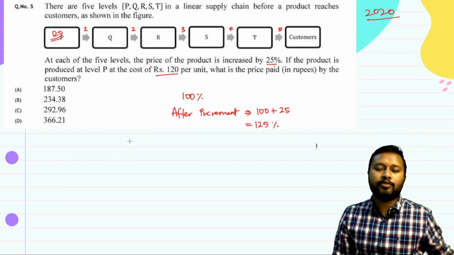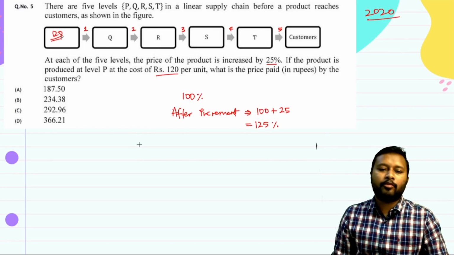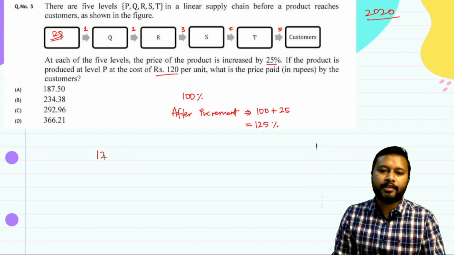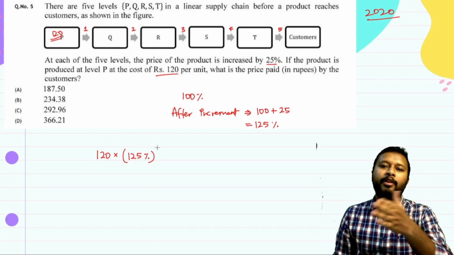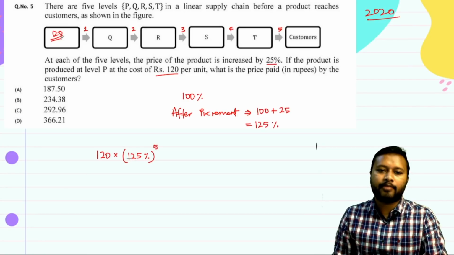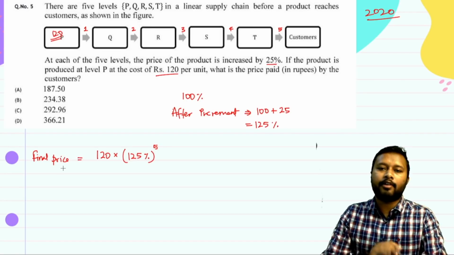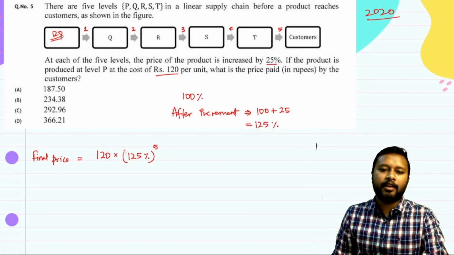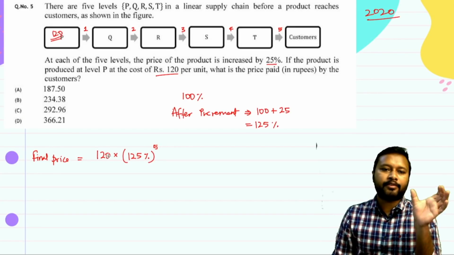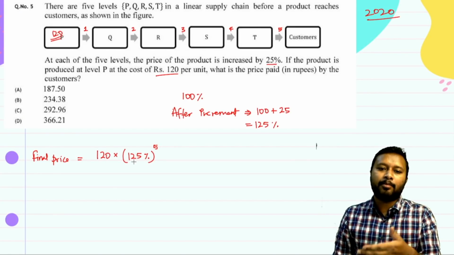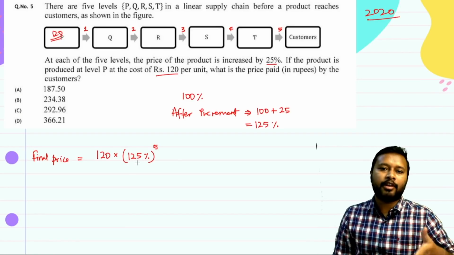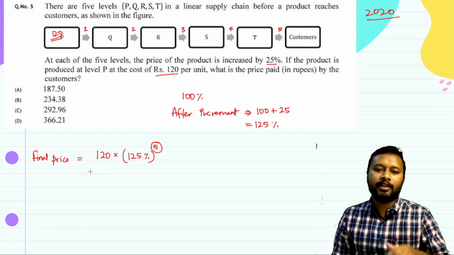Now you just have to know a basic formula. From where you are starting, the basic price, that is 120 rupees, multiplied by the increment, which is 125%, to the power of how many times the increment has been done, so 5 times. This is going to be the value for the final price. Simple, in one step you get the answer. Once again, the final price equals the initial price, 120 rupees, multiplied by 125% to the power 5.